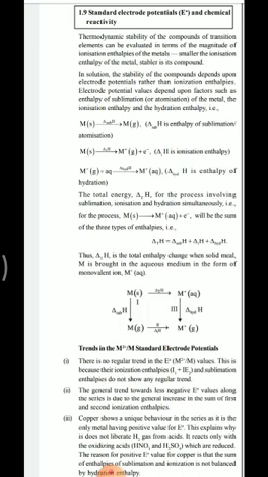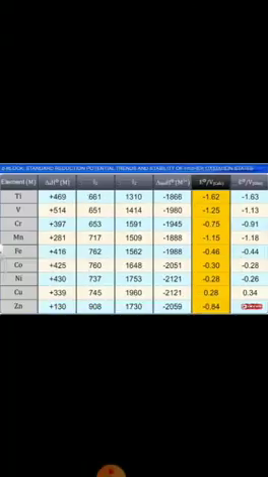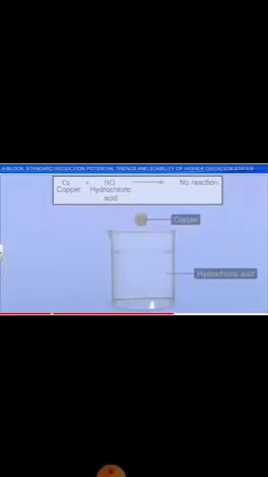All the transition metal elements, 3d series elements, have negative E0 values except copper. So, since copper has a positive E0 value, it does not liberate hydrogen from dilute acids.